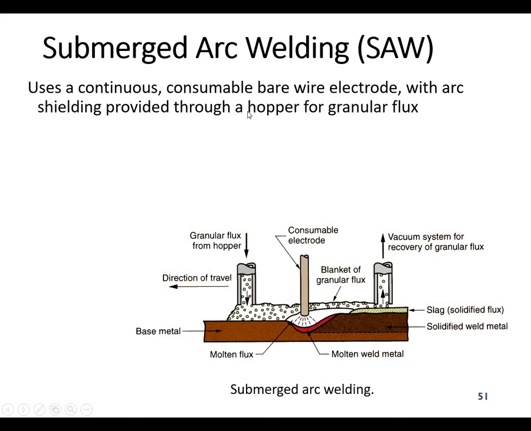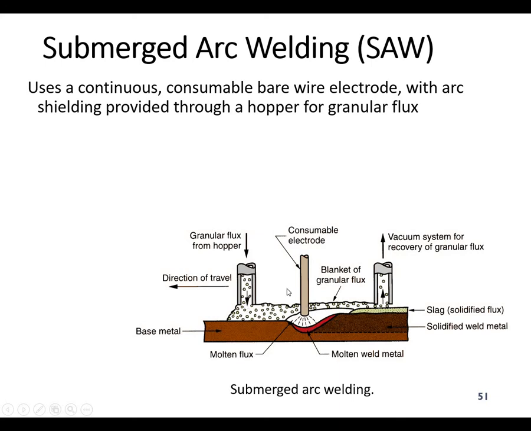Okay, submerged arc welding uses a continuous consumable bare electrode with the arc shielding provided through a hopper. This hopper is basically continuously feeding granular flux, and this can also be removed with a vacuum system.